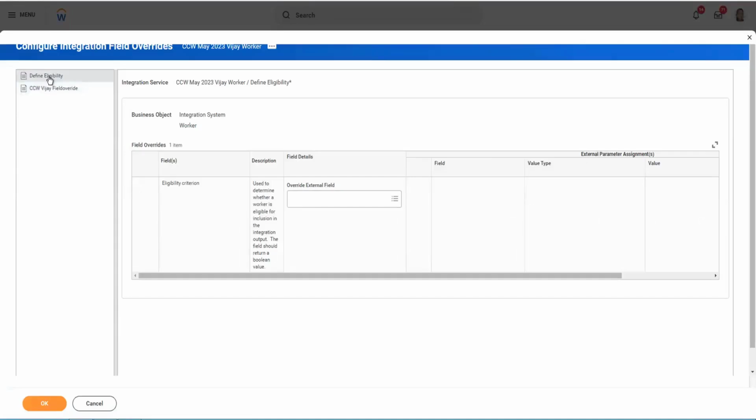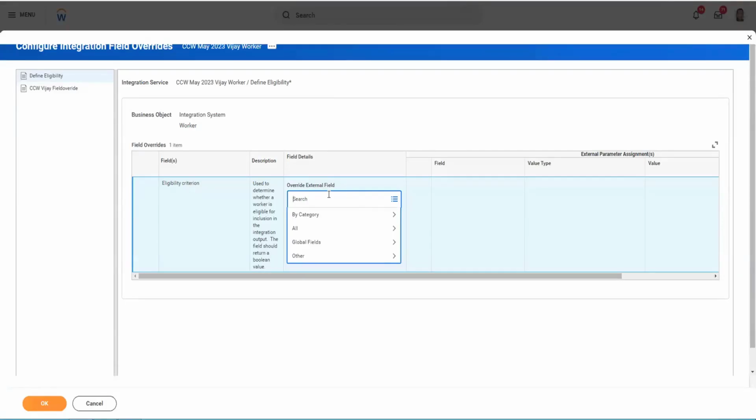Eligibility works as a filter for your integration. By default it is on worker. So whatever calculated fields or any delivered condition you have for the eligibility criteria of your integration, that means this is the population decider of your integration. What needs to be included? What needs not to be included? Any calculated field that you have, or any direct field that you have, you can call it here. That will be your eligibility.